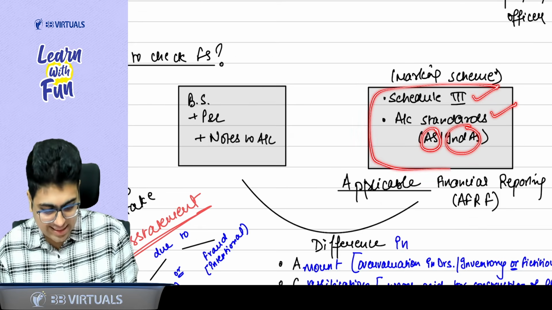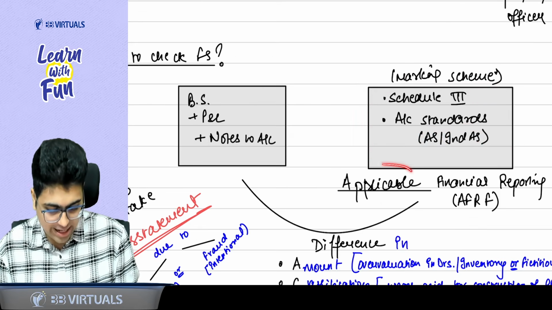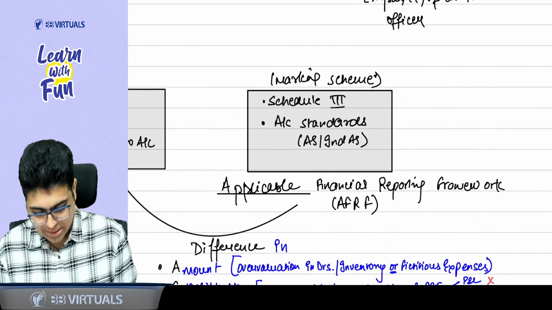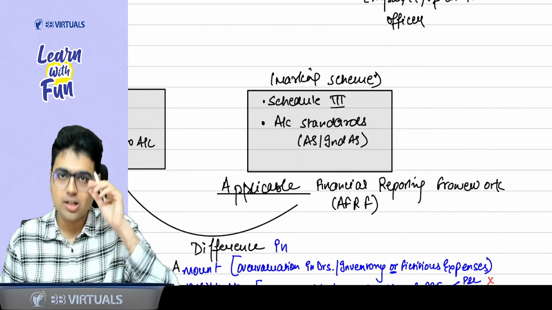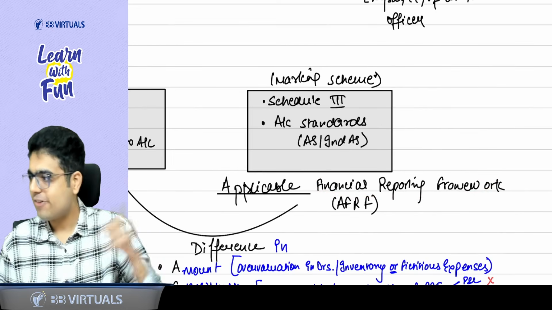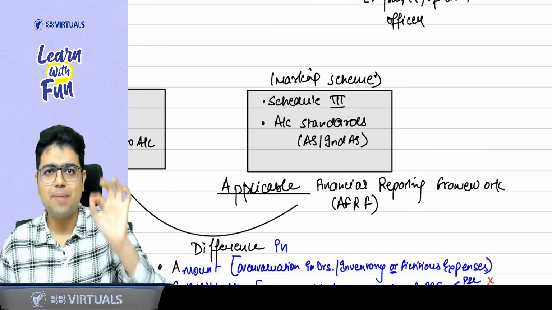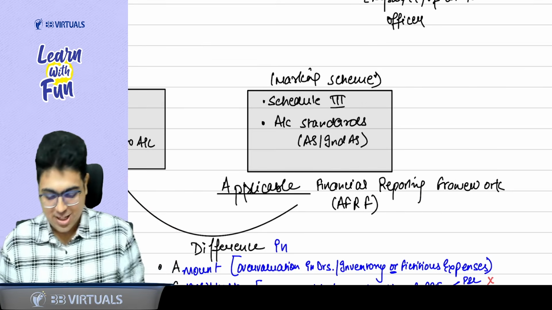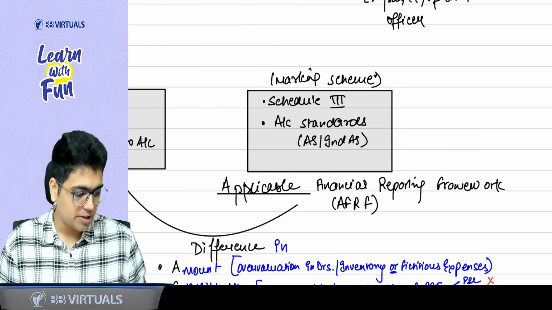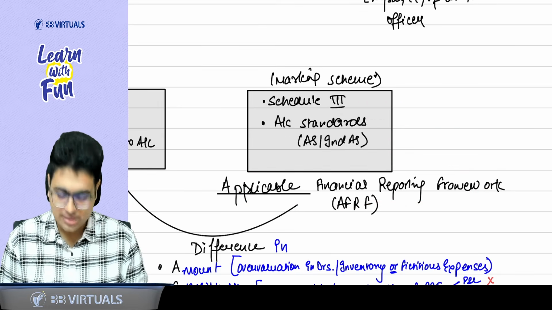So what is this collectively called? This is called the applicable financial reporting framework. Say with me, applicable financial reporting framework. So in audit, when we'll be revising the concepts, we'll be referring to it: the financial statement should be prepared as per the applicable financial reporting framework. This is the framework as per which the financial statement should be prepared. Did you understand this concept?